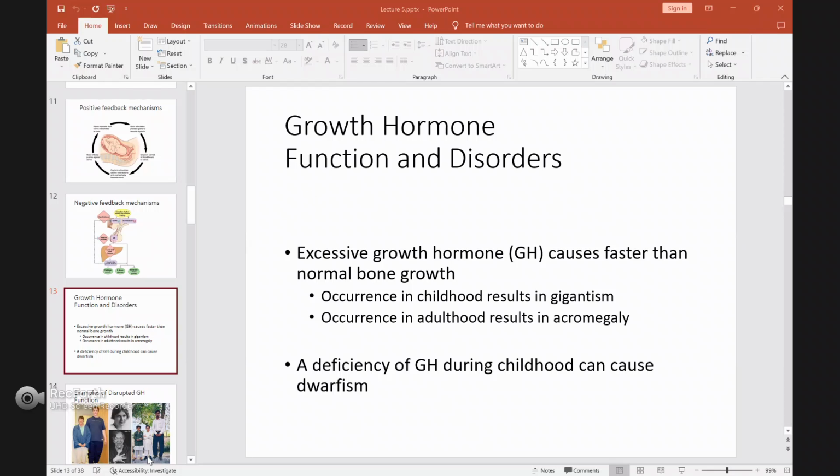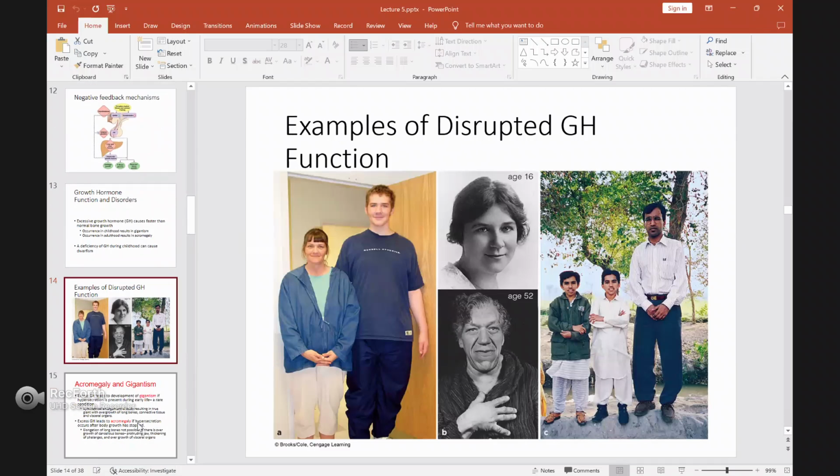So this is the picture of these three disorders relating to growth hormone. In the first picture, they are actually twins, a boy and a girl. But you see the boy grows bigger compared to the girl.